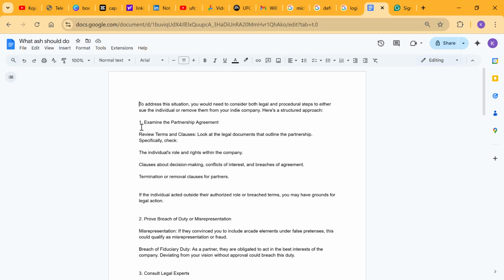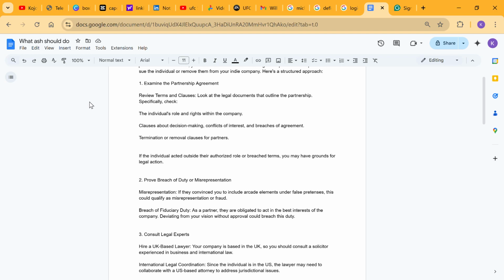Okay, to address Ash's situation with Will Kinsler, he would need to consider both legal and procedural steps to either sue the individual or remove Will from your company. Here's a structured approach. Number one, examine the partnership agreement. Review terms and clauses. Look at the legal documents that outline the partnership specifically. Check the individual's role and rights within the company.